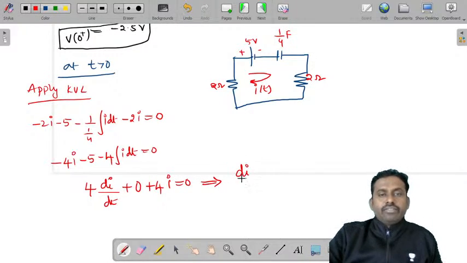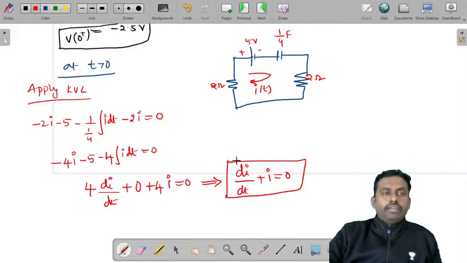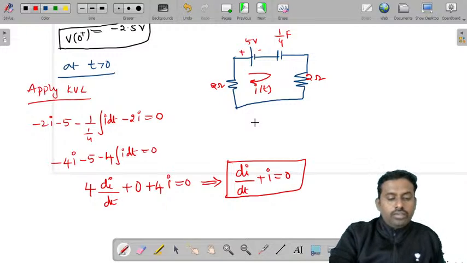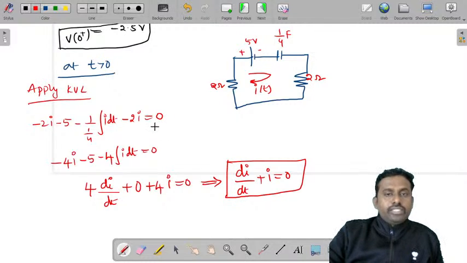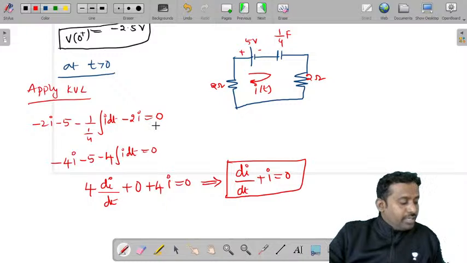Divide by 4: di by dt plus I is equal to 0. This is the differential equation corresponding to t greater than 0.